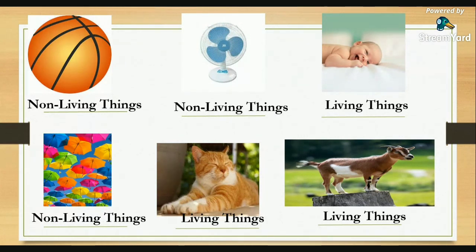And if we talk about non-living things, they are the things that cannot grow, cannot move by itself, cannot breathe, cannot reproduce, and don't need food, water, and air. And they don't have life. So they are called non-living things. Okay? So those are the big groups of things.